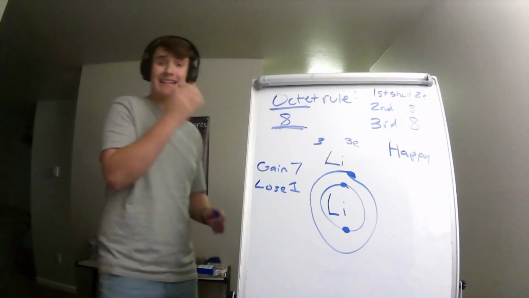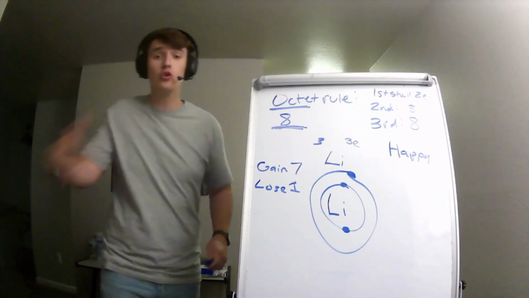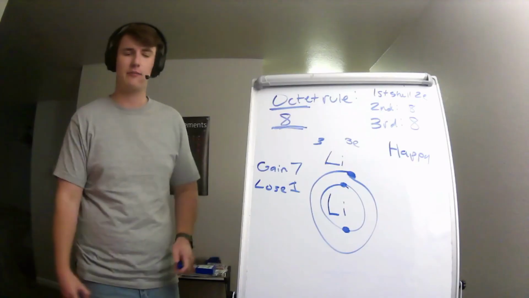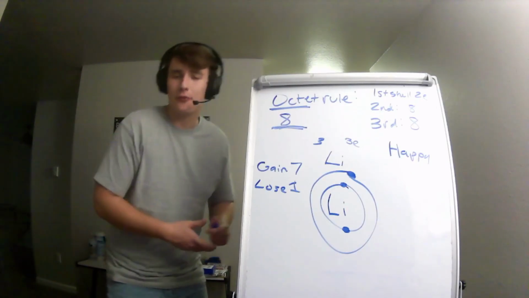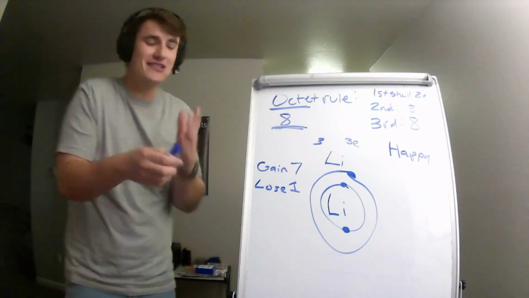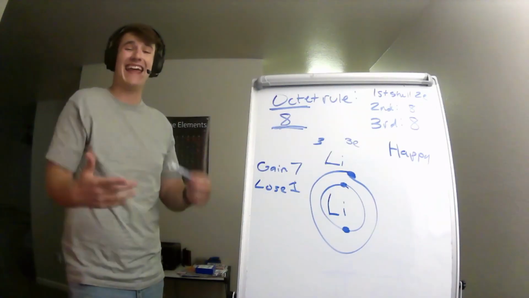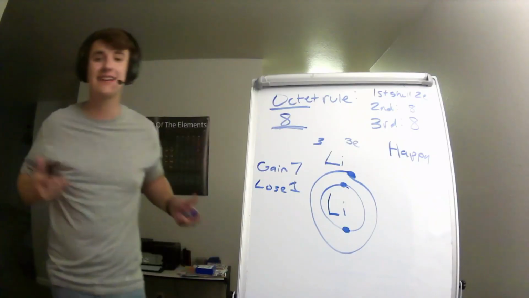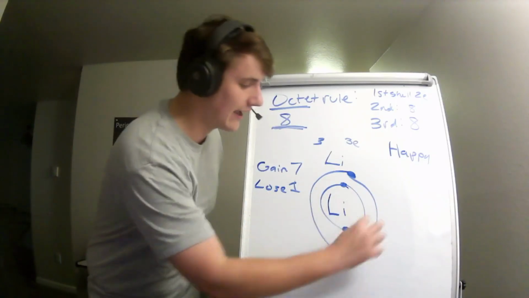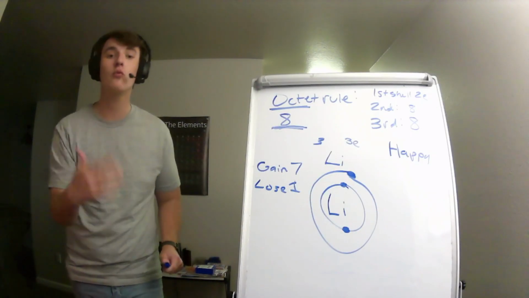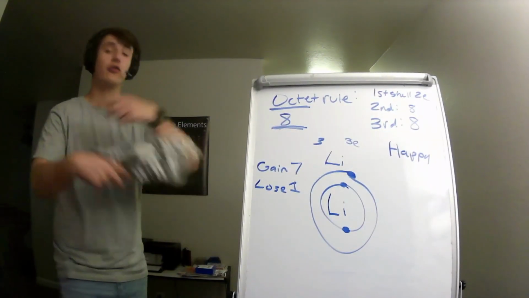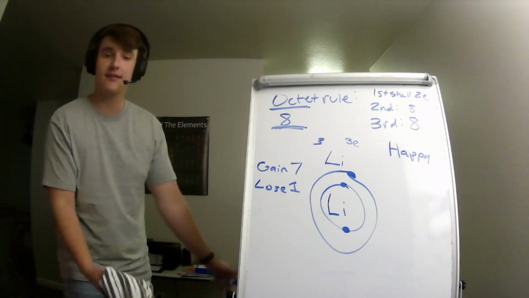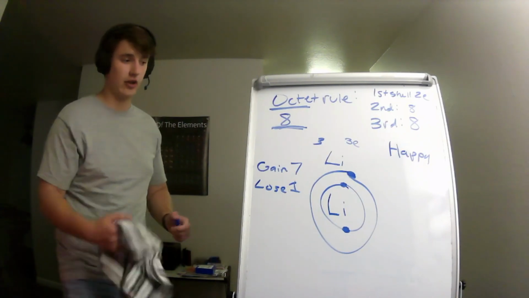Would you rather make $7 million or lose $1 million? That's maybe a bad example. But would you rather run 7 miles or... That's also a bad example. You get what I mean, okay? It's easier to lose 1 electron than it is to gain 7. So what lithium's going to do is it's going to give up its electron so it can have a full outer shell, okay? Because all it wants is a full outer shell, whether that's a full second shell, a full first shell, a full third shell, a full eighth shell. It doesn't matter. It wants a full outer shell, okay?